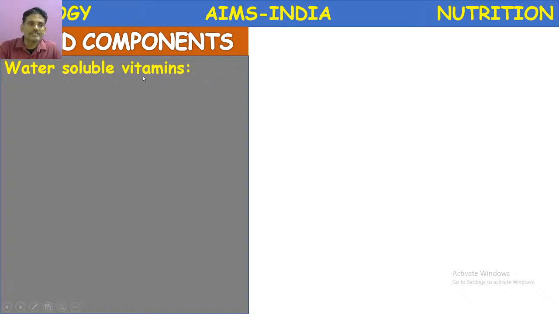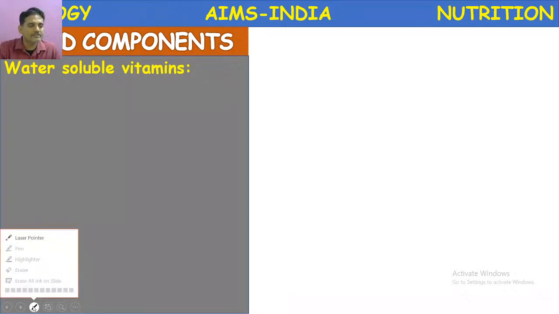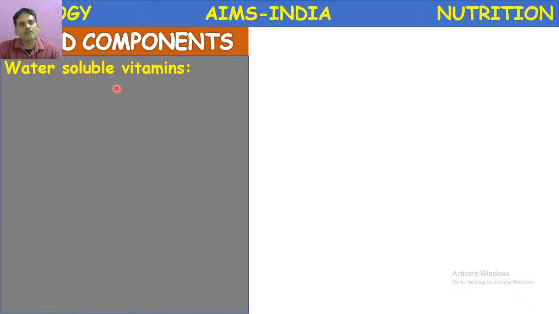They are micronutrients. Why they are called micronutrients? Because they are required in micrograms, very small amounts. And they are called vital nutrients. Why vitamins are called vital nutrients? Because most of the important metabolic activities, physiological functions like digestion, respiration, these are under the control of vitamins.